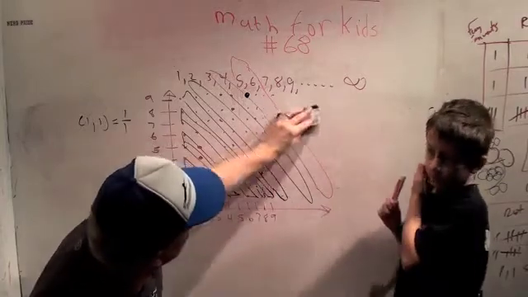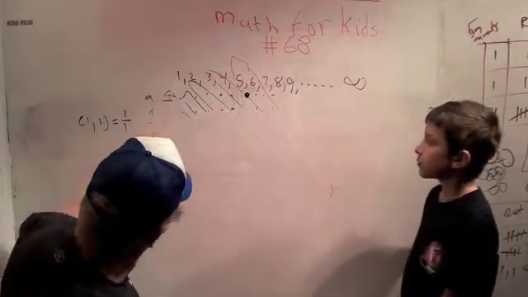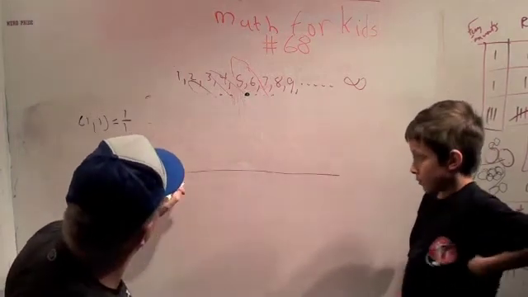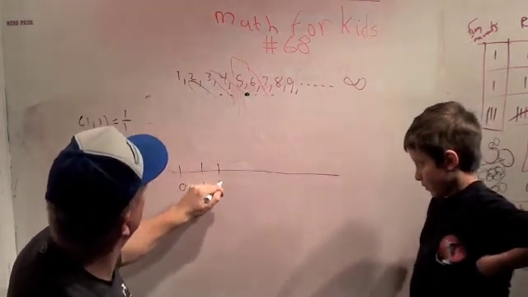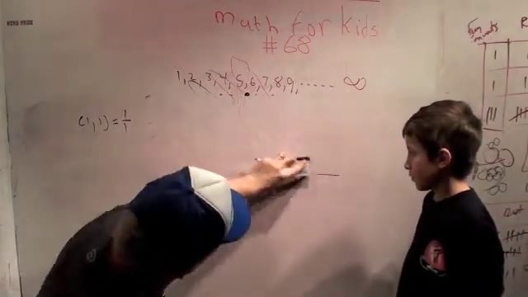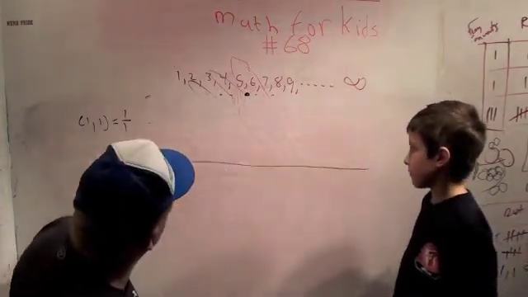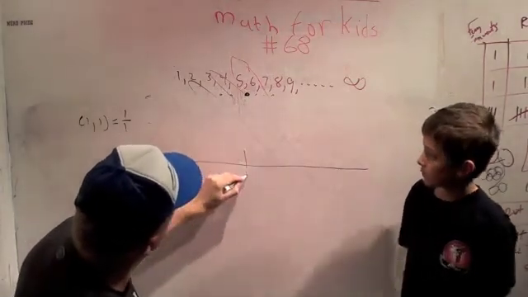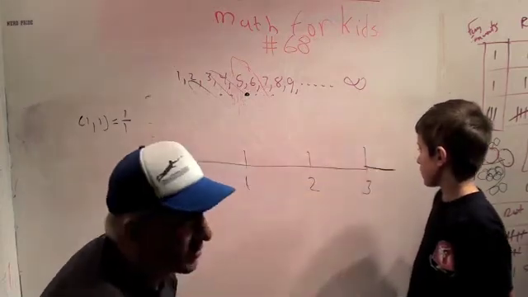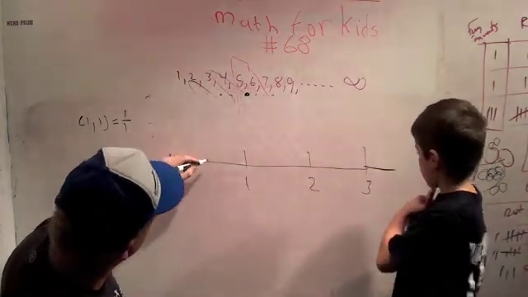Let me show you. If we look on a number line, we have 0, 1, 2, 3, and then my number line can go on for a long time. But here's some fractions.